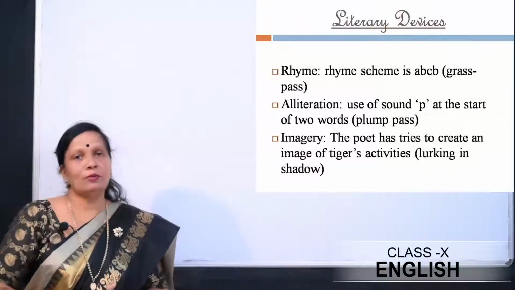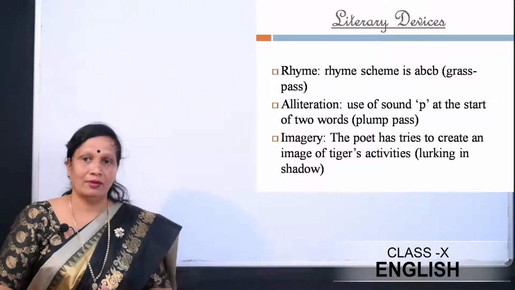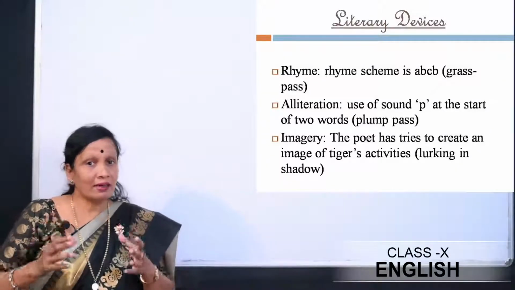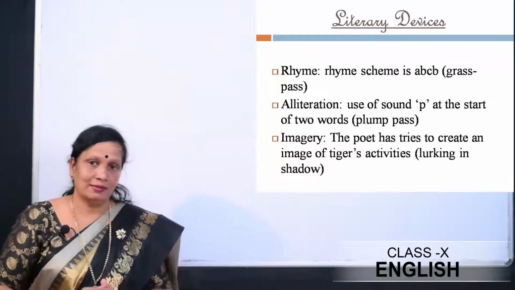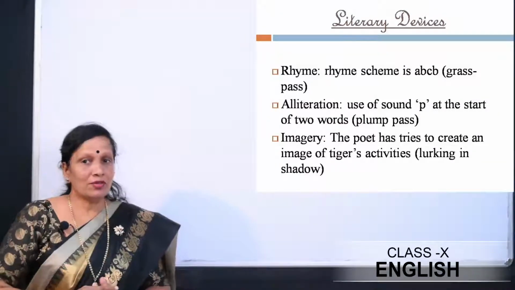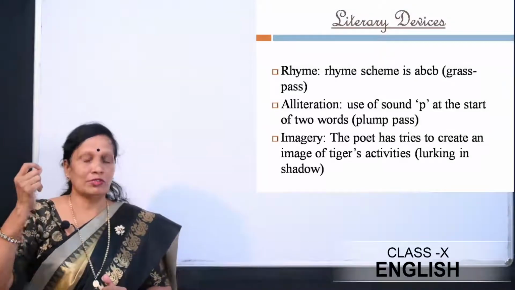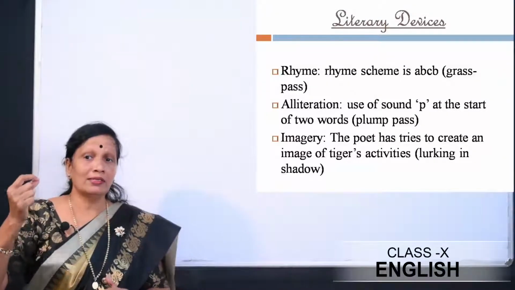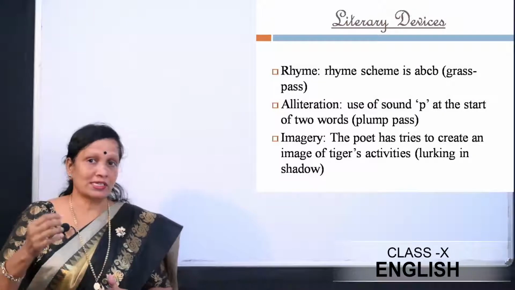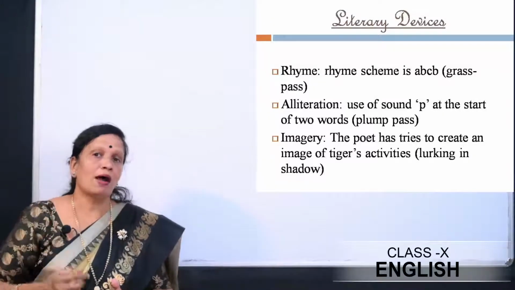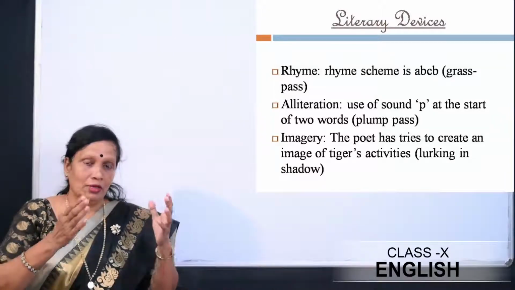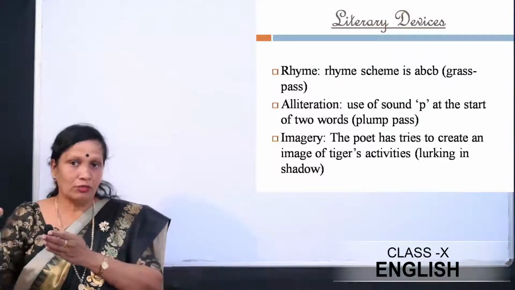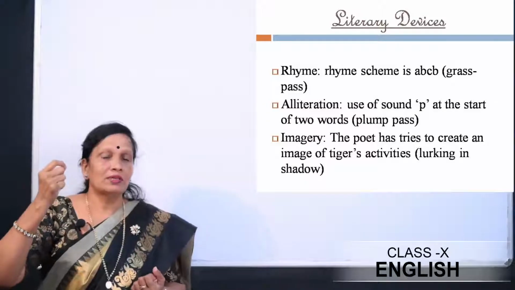Now let's look at the poetic devices of this stanza. Rhyme scheme is again A, B, C, B. Grass, pass. Okay. Alliteration, here we know the use of the sound P at the start of two words, that is plump and pass. The sound of P. You know that alliteration is repetition of the words beginning with the same sound.